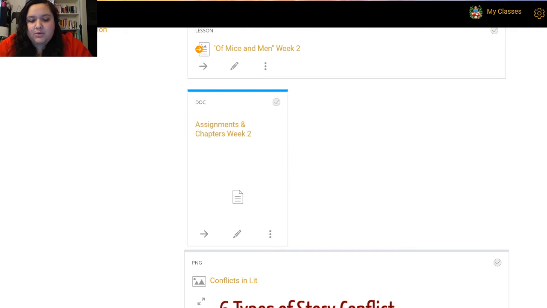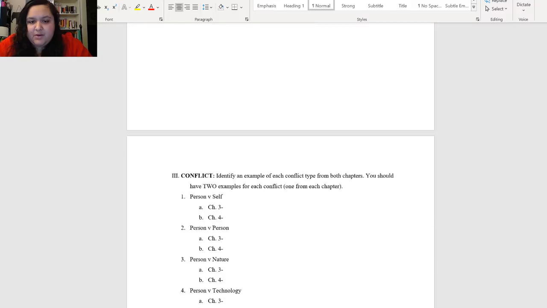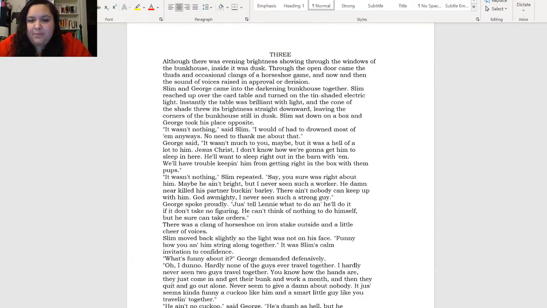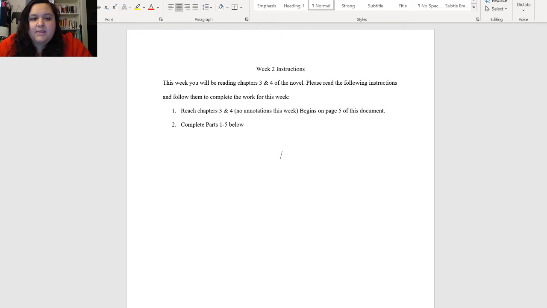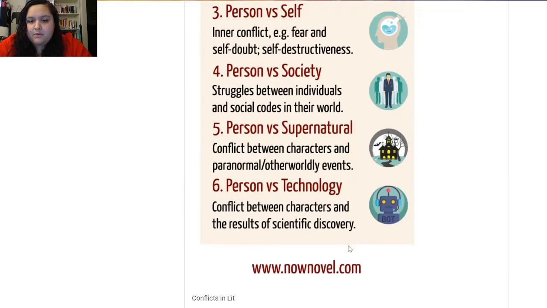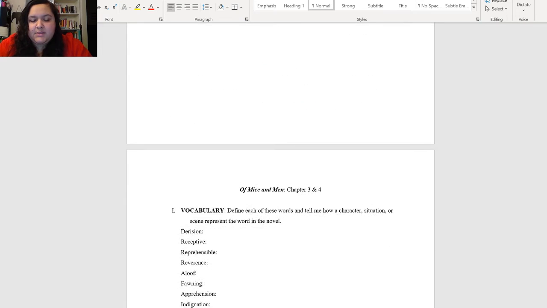So let's go look at this real quick. So here's the document. You're going to read chapters 3 and 4. That begins on page 5. You don't have to go download anything else. It's already down here on page 5, okay? So that's where the chapters start. And then complete parts 1 through 5 below using the conflict bookmark, okay?